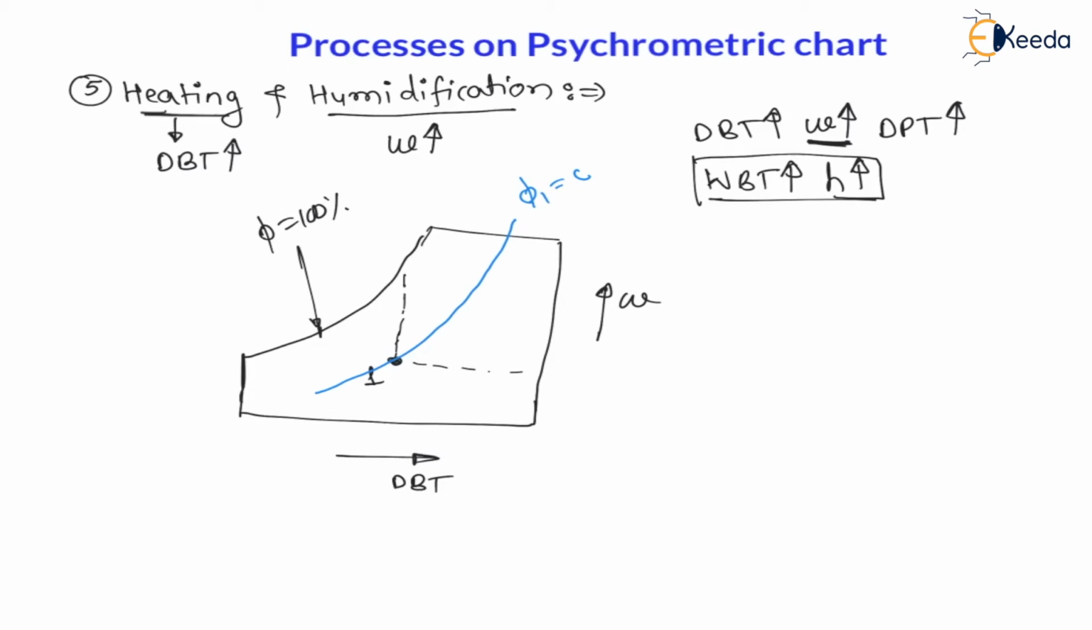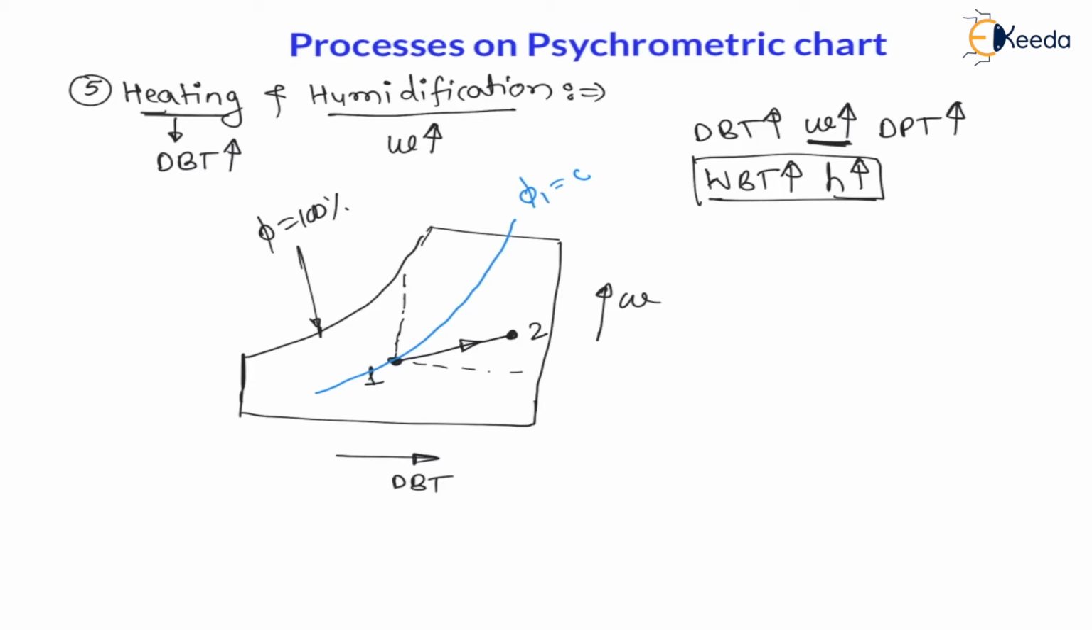Phi 1 is constant, whatever may be the value. Now, let us understand the process again. That is heating and humidification. The process will lie between these two lines, right? Means in this quadrant the process will lie. So let us say if I draw 1 to 2 like this, that is also heating and humidification.